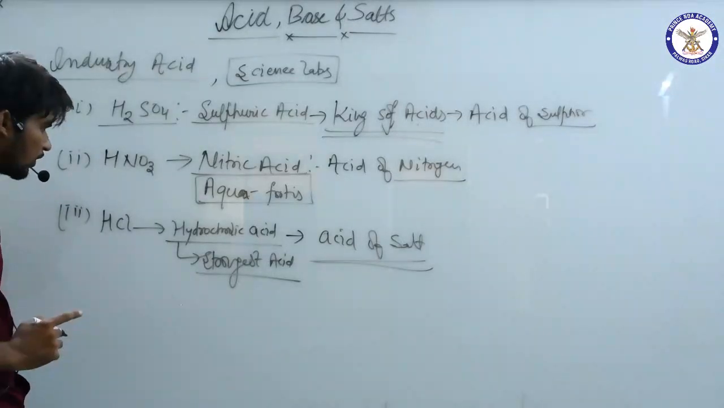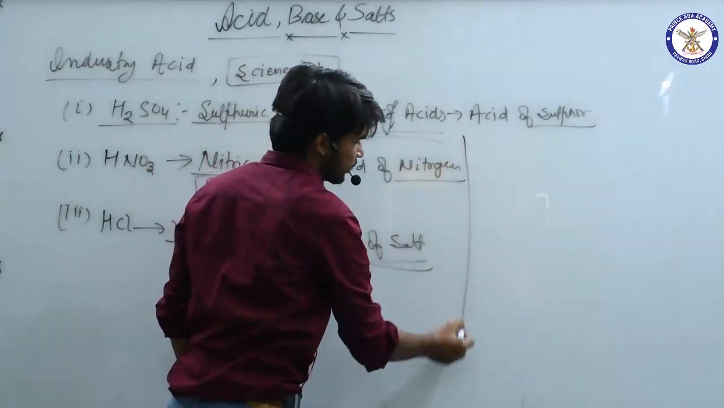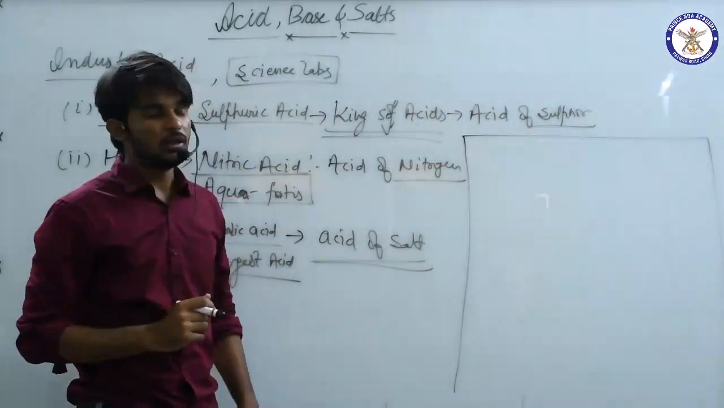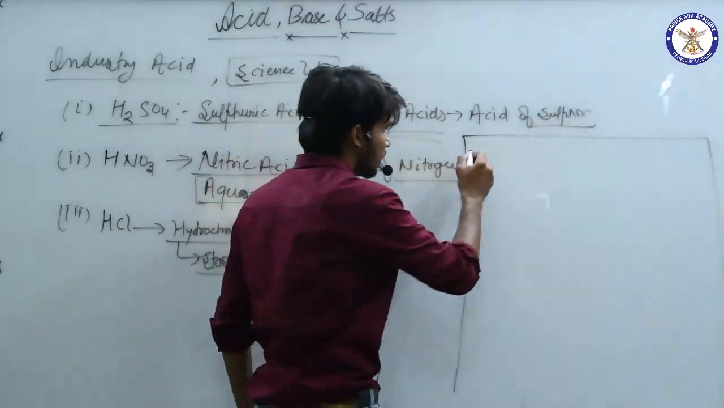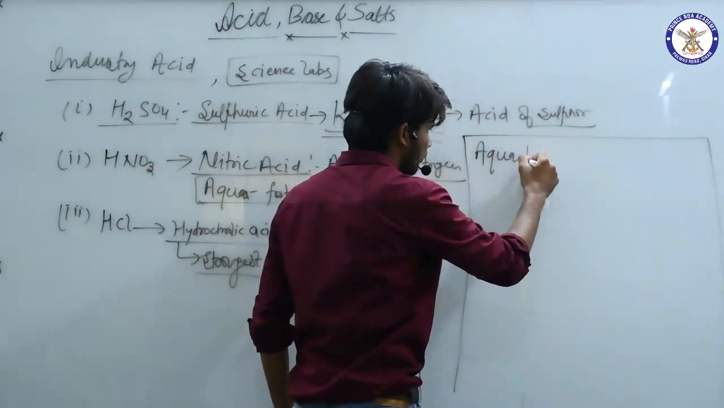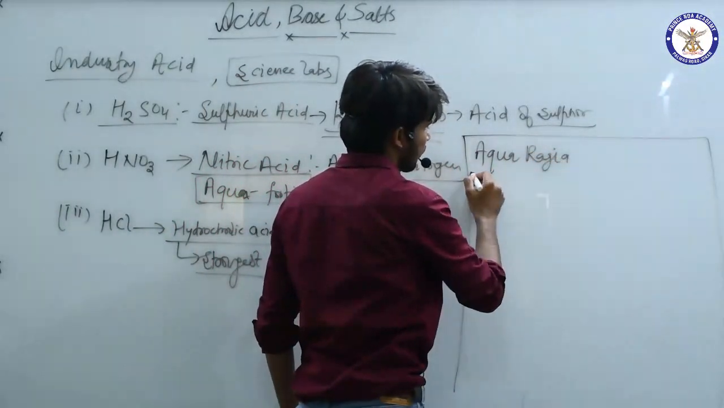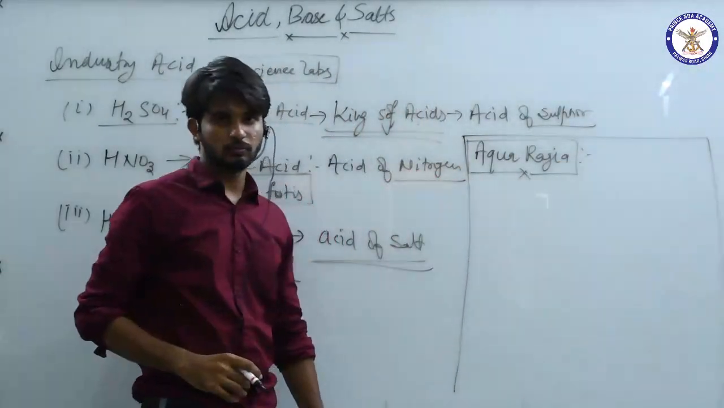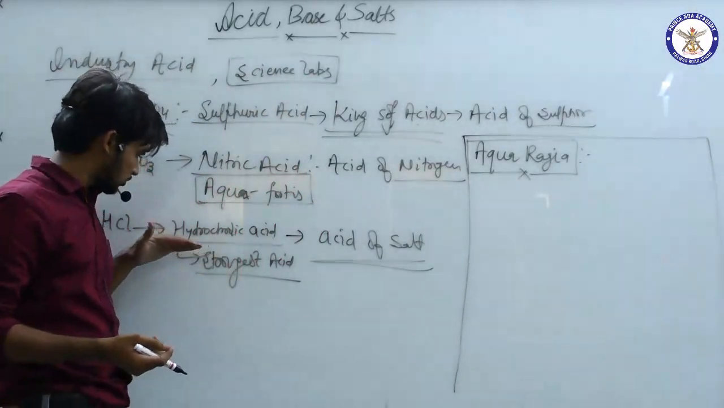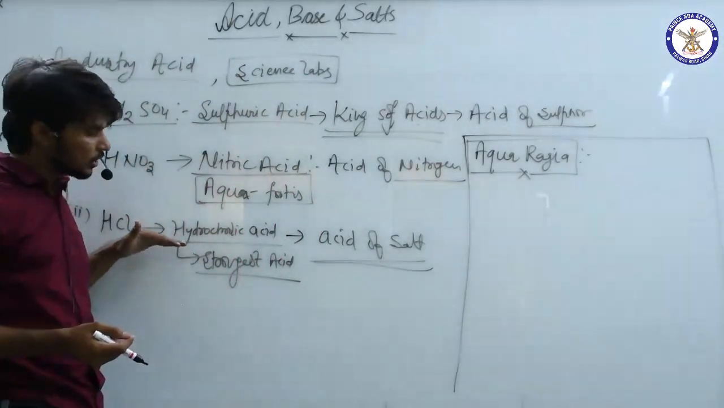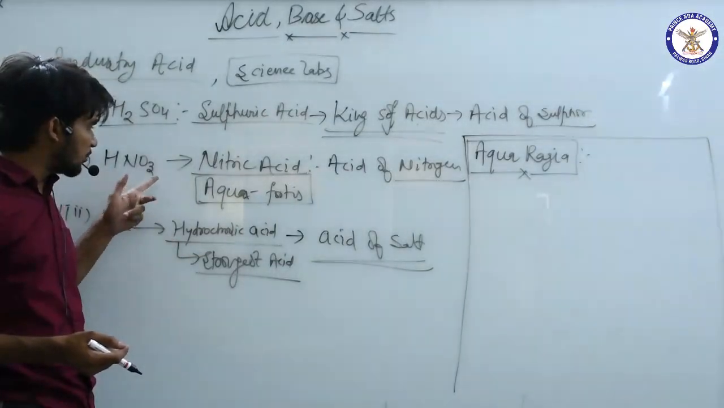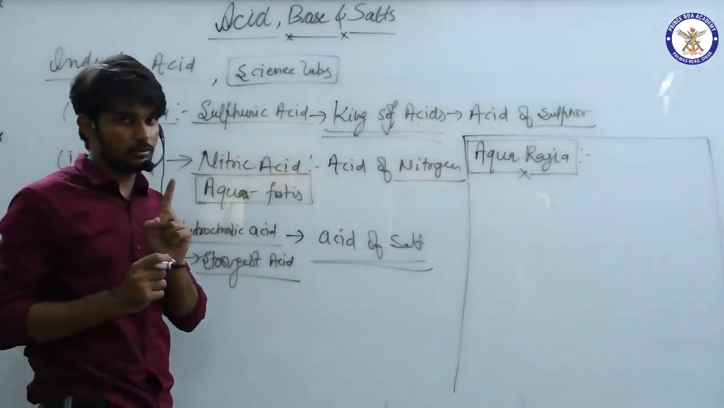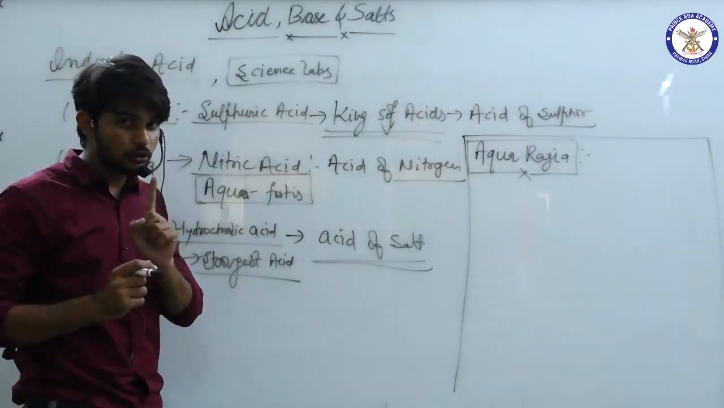Now we have one important point, that is aqua regia. Very important. As far as the exam is concerned, this point is very important. What is that? Aqua regia. In Hindi it is called अम्ल राज. This is the strongest acid. Now what we do is make a mixture of these two. Remember, the ratio is very important.